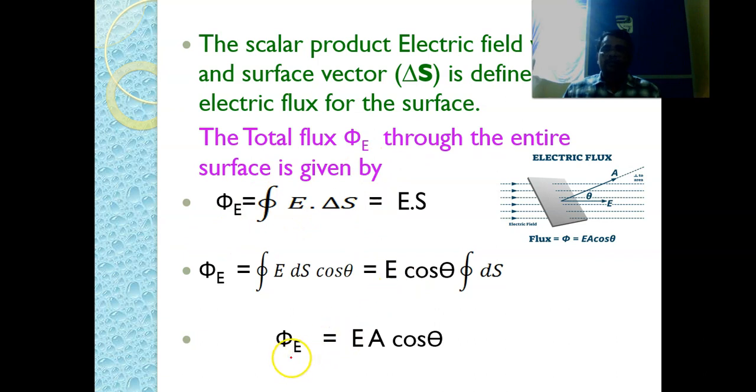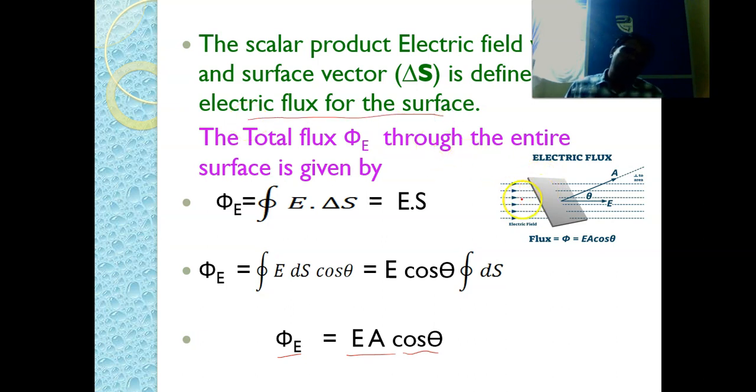Now let us try to find out the flux through a particular surface which is oriented at one particular angle to this electric field. In this case, the scalar product of the electric field vector E bar and the surface vector delta S is defined as the electric flux for that particular surface.